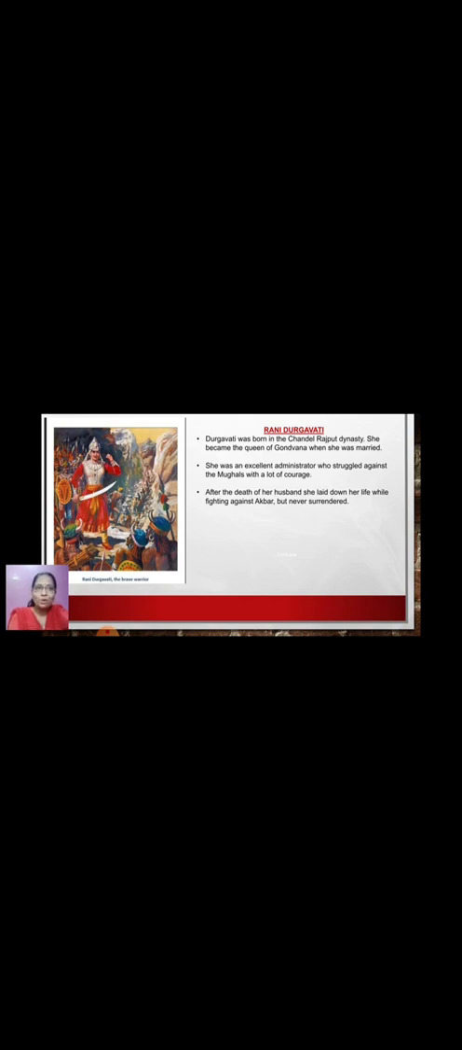That is what made her a brave warrior. She had a lot of courage. She was an excellent administrator who led a strong fight against the Mughals with a lot of courage. Okay, this is the Gondwana map. Over here you can see the Gondwana region.